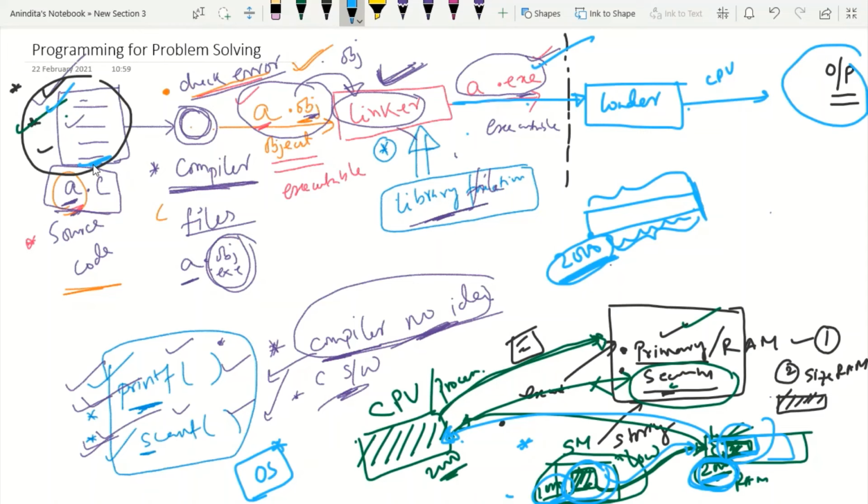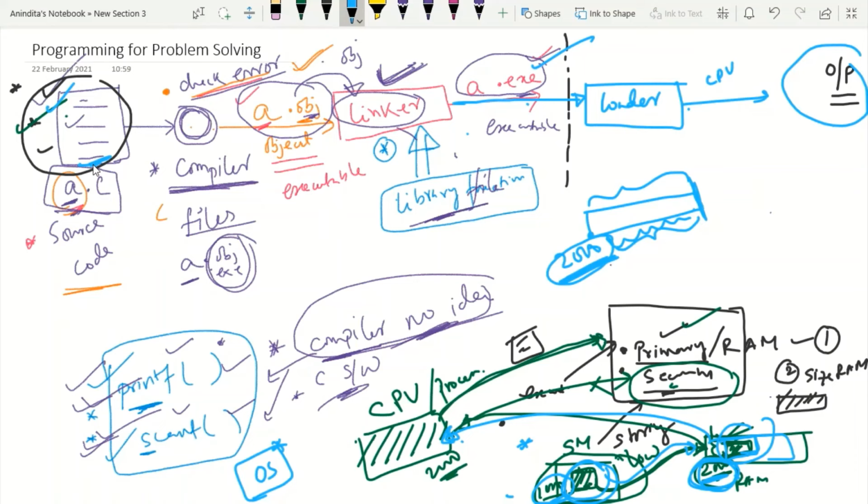Then when you need it for execution, whenever you click on the run option, only then your code shifts from secondary memory to the RAM, and then the CPU will help you in getting the output, because the CPU never interacts with secondary memory. The CPU only interacts with RAM.